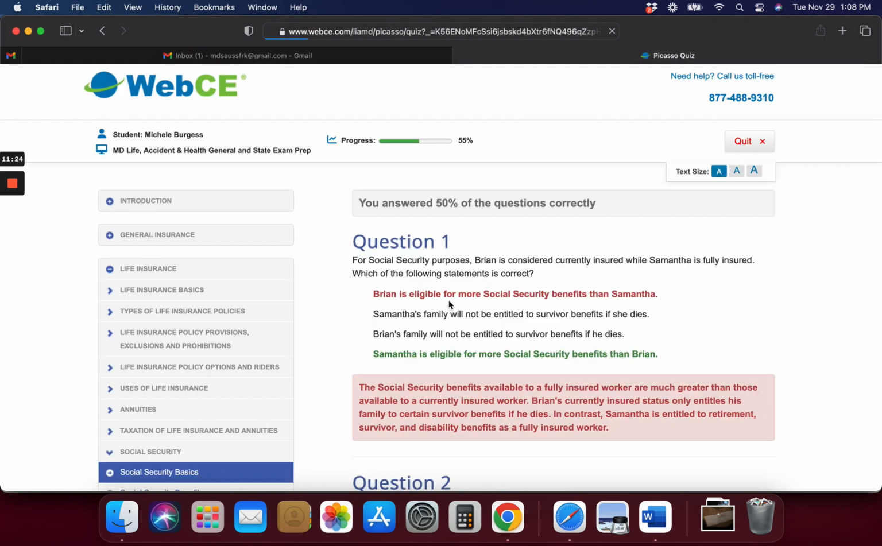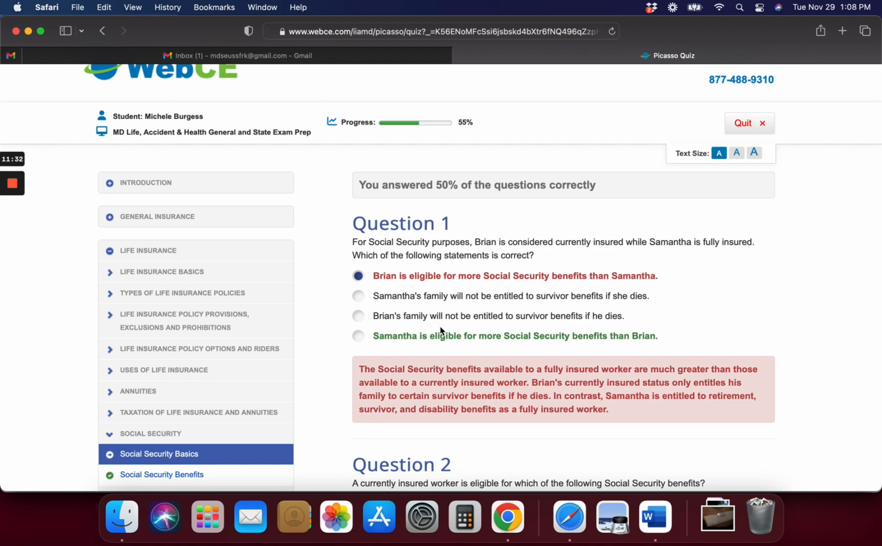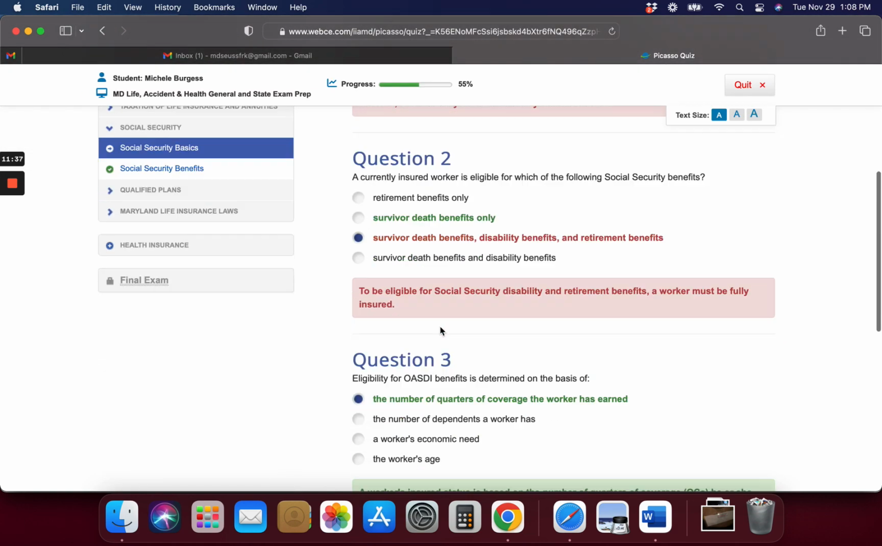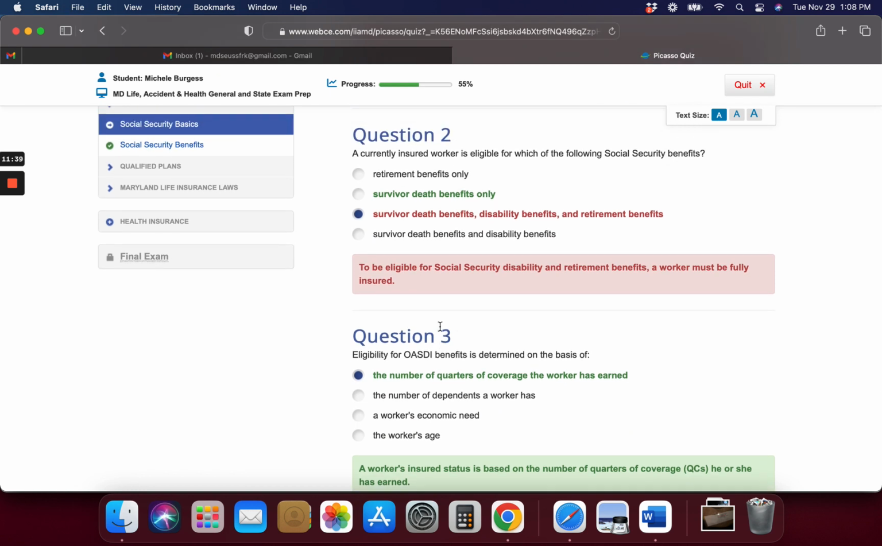Let's see how we did. Nope, I still got that wrong. Samantha is eligible for more Social Security benefits because she is fully insured. Okay, all right, super confusing. Did I get anything right? Half of them right. To be eligible for Social Security disability and retirement, a worker must be fully insured. So a currently insured worker is eligible for survivor death benefits only.